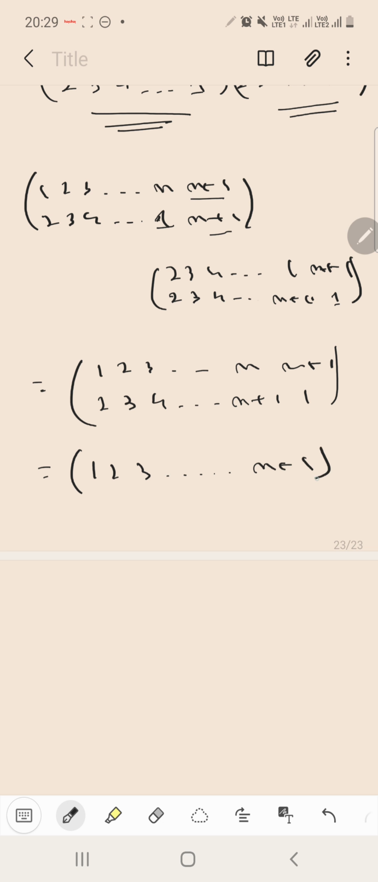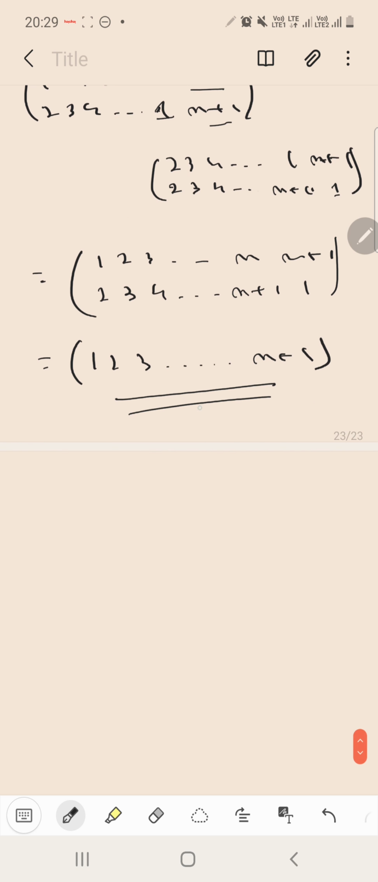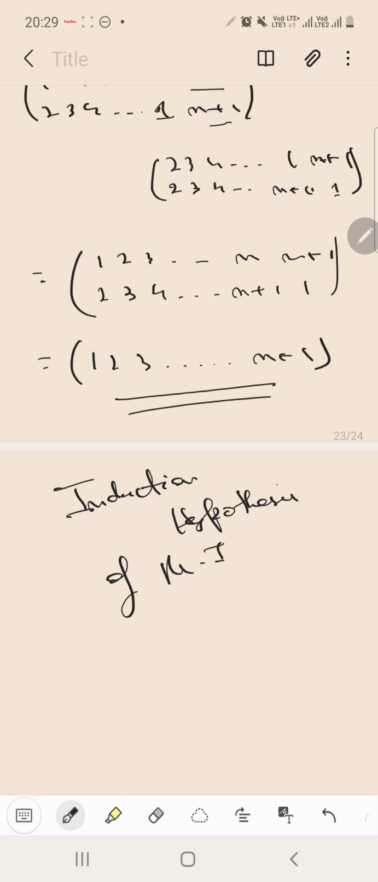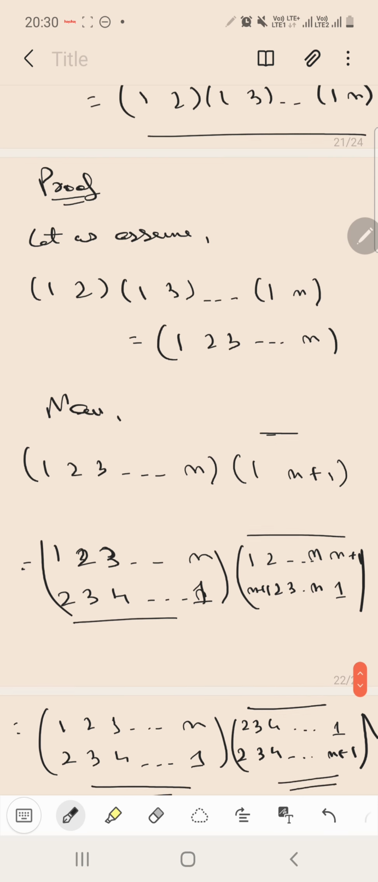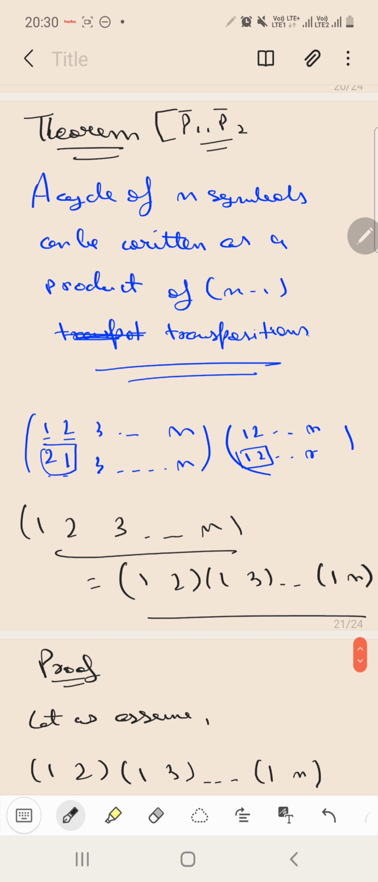Now this was the induction hypothesis step. That is the second step of mathematical induction. The base case you can prove very easily. You can just take n equal to 1, or you can take n equal to 2, and you can just prove it. Okay, so I just showed the induction hypothesis case. So from here we can easily prove this particular theorem which says this.